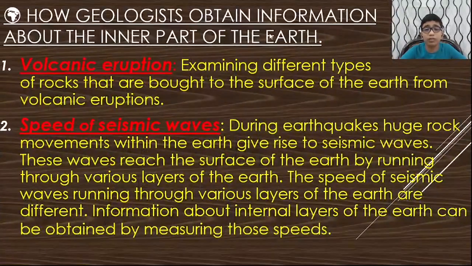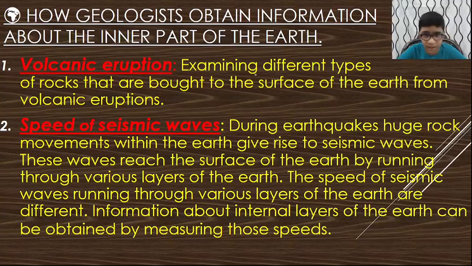How do geologists obtain information about the inner part of the Earth? By examining volcanic eruptions and the speed of seismic waves. See this volcanic eruption. Different types of rocks are brought to the surface of the earth from volcanic eruptions. By examining those rocks, geologists obtain information about the inner part of the earth.